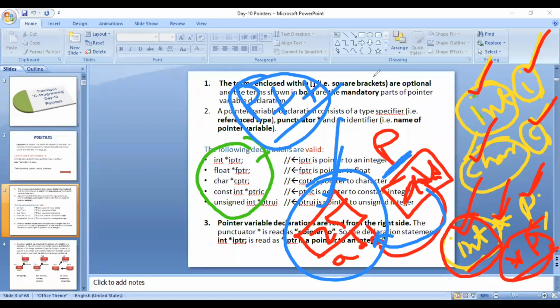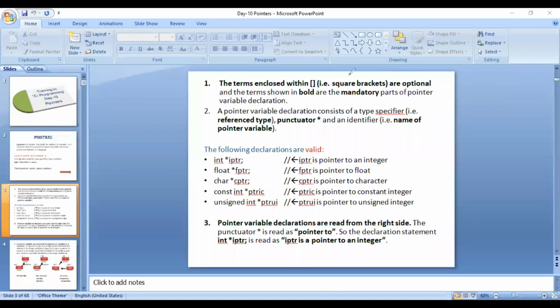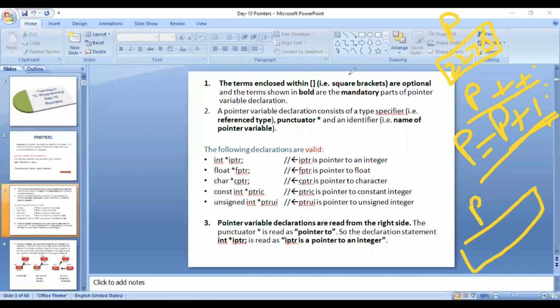Let's say for example, you are saying p plus plus. What does it mean? It means p equals p plus 1. Now you have to increment the value of p by 1. Let's say p is containing some address like 2278, something like this. So p plus 1 will contain what? Now you are doing p plus plus. After this, what will happen? What will be the content of p? Can anybody tell me? Will it be 2279 or 2280 or what? What will be the content of p after p plus plus?